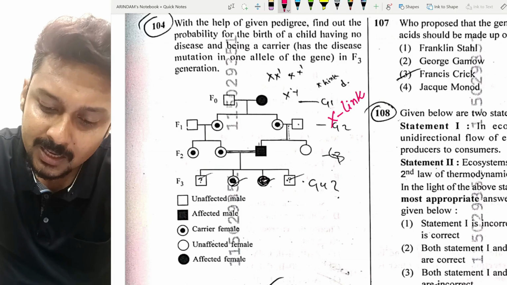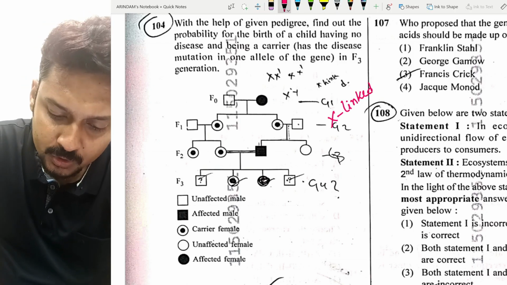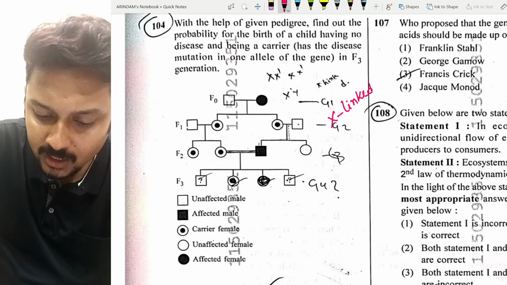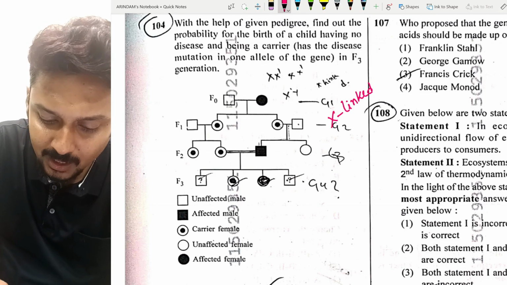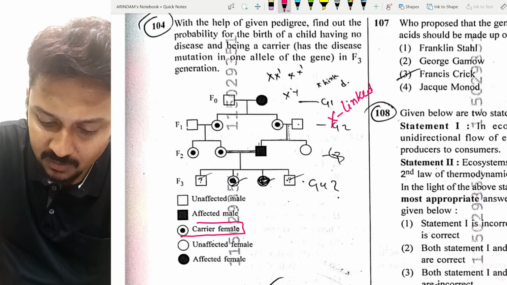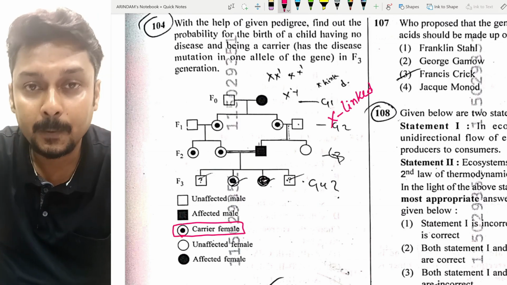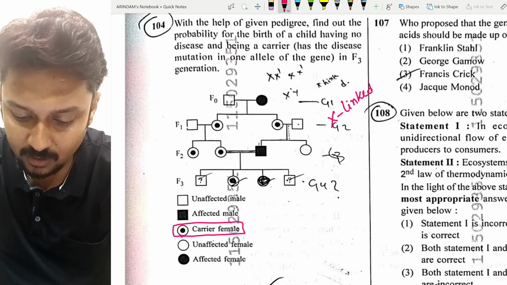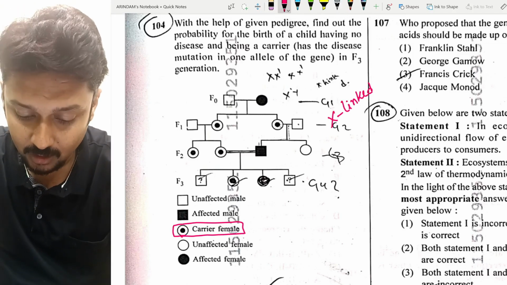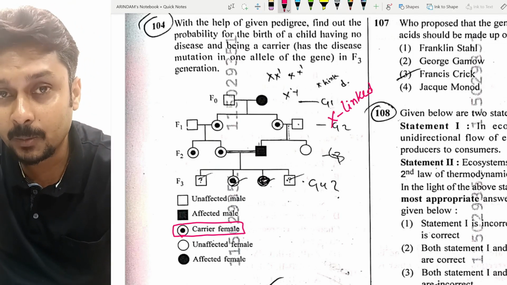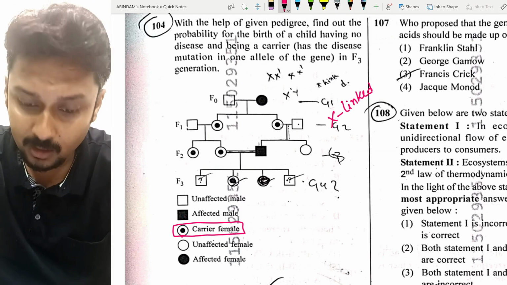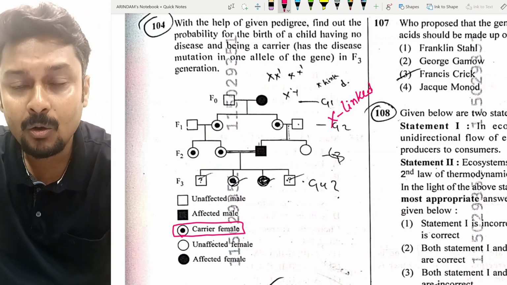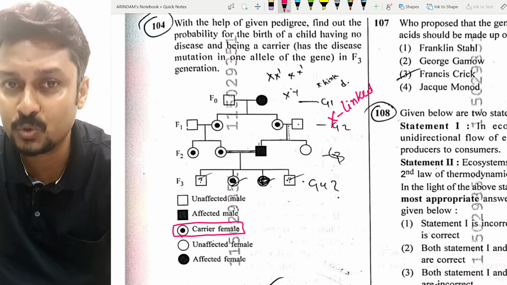Remember that this pedigree is an X-linked pedigree. Now you will ask, how can you say this? Because of the very important point: the carrier female is given. Remember that the picture here, whatever is given, that is a carrier female. Whenever it's directly given as carrier female or male, so male, female, it's always a sex link, not an autosomal pedigree.